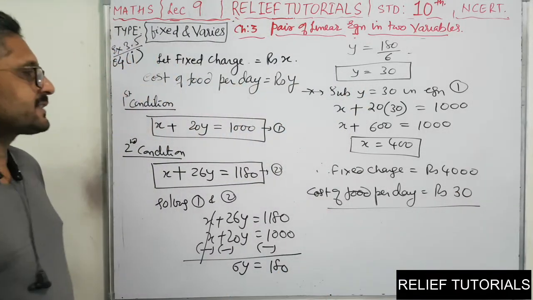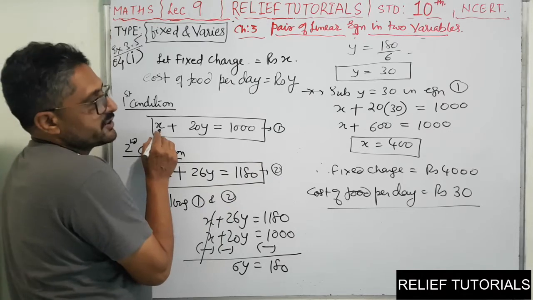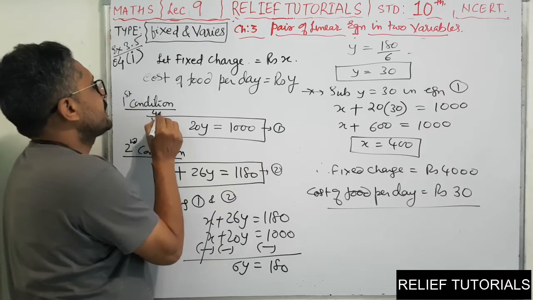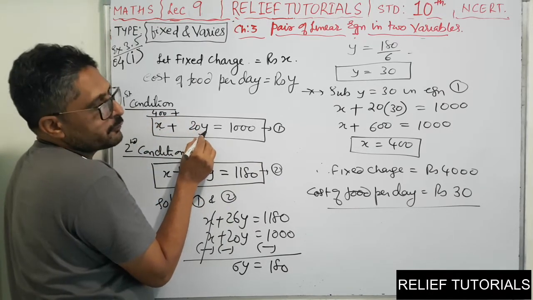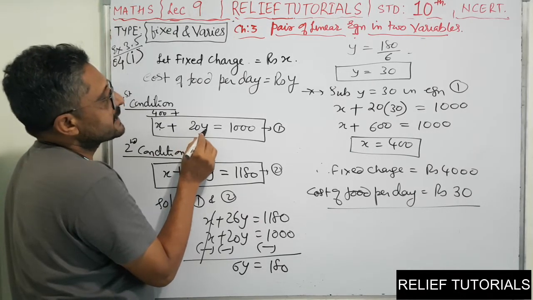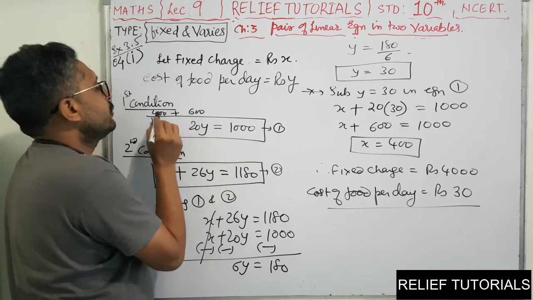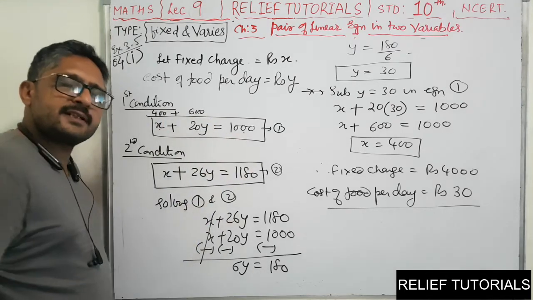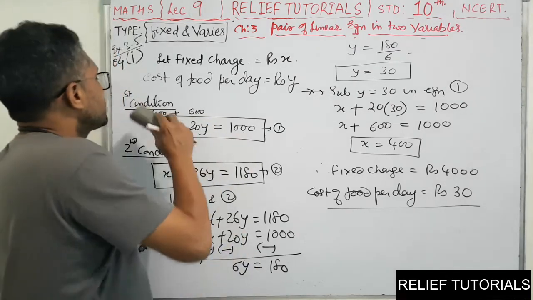If you want to check, we can check. Fixed charge x is 400, plus the cost of food per day y, which is 30. So 20 into 30, 600, you will get. 400 plus 600 is 1000 rupees. So it is verified. So our answer is right.